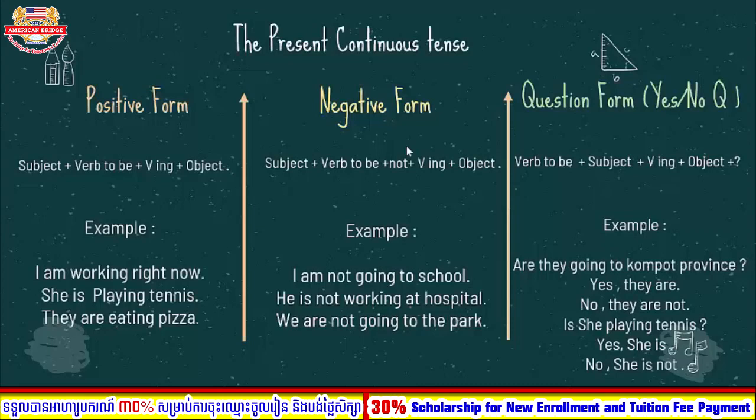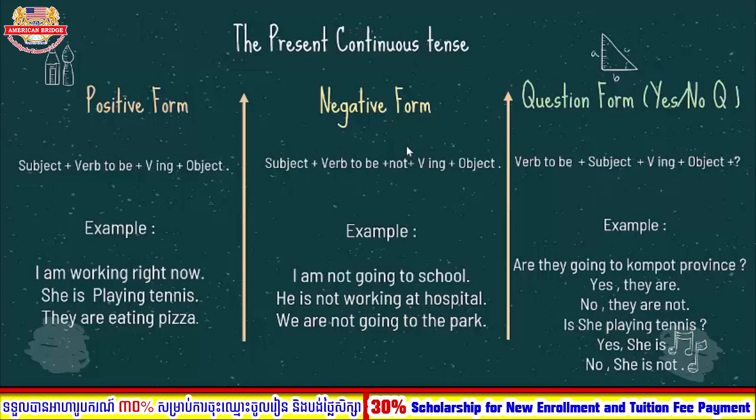Question form, this one is related to yes or no questions, where you need to put the verb to be in front. After that the subject, after that verb ing, plus the object and a question mark. So when you make a question sentence, don't forget the important one is the question mark, right? Okay, so now let's look at the example. Are they going to the computer program? So the answer is yes or no. If you say yes, you need to complete the form back, like yes, they are, right? Or no, they are not.